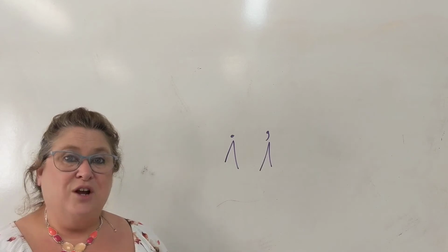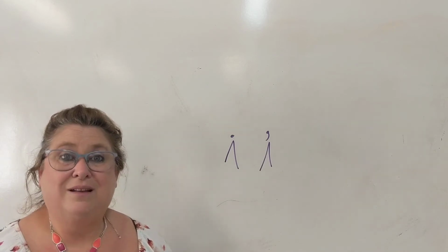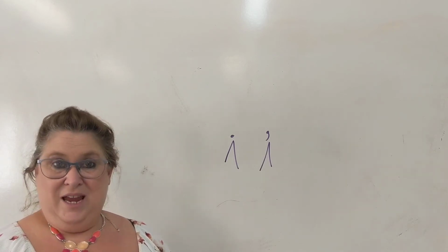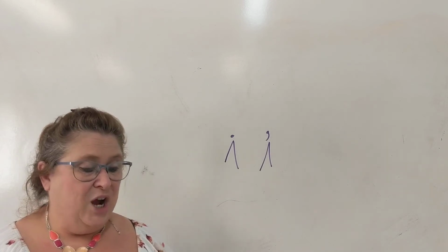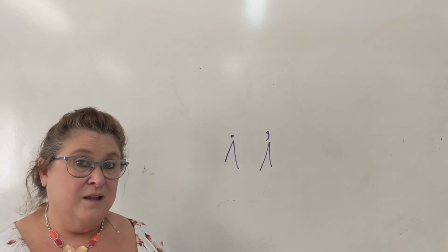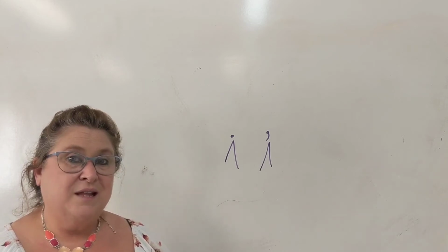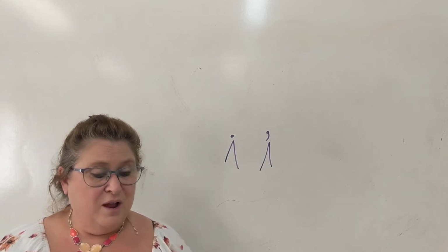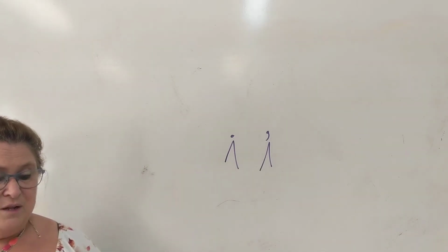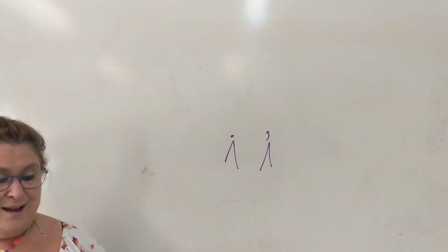Who are we talking to in that sentence? Who did we directly address? James, very good. So we will put a comma in front of James. Use your caret to place your comma. And what at the end of our sentence? A period. Use your caret to place your period at the end.